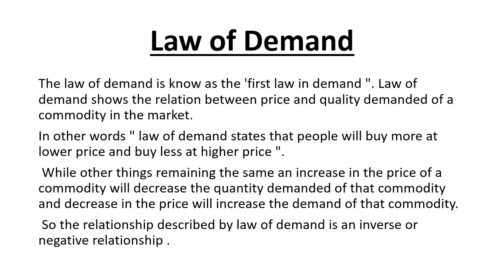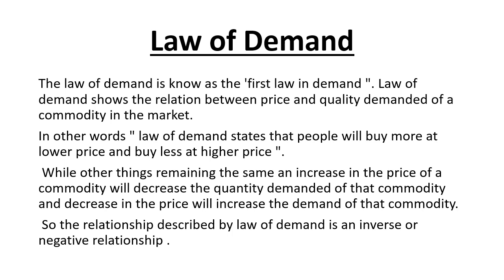Now we have the law of demand here. Law of demand basically is the first law of demand. Law of demand shows the relationship between price and quantity demanded of a commodity in the market. In other words, law of demand states that people will buy more at lower price and buy less at higher price.